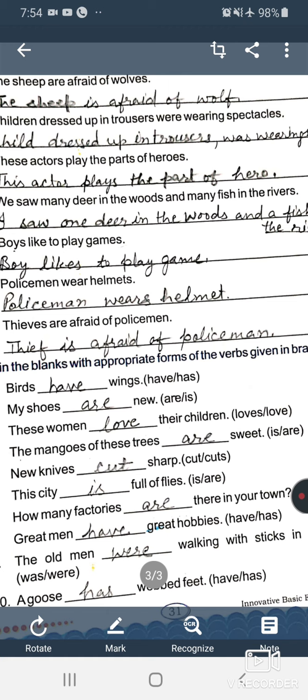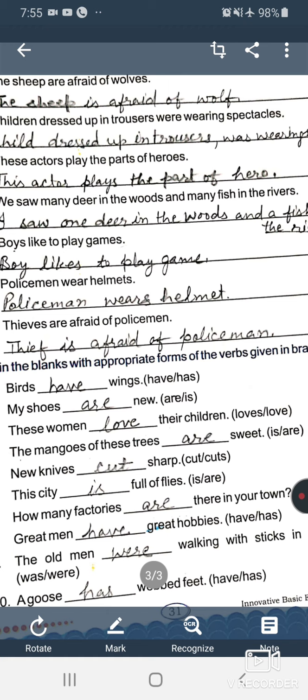Next, this city dash full of flies. Here are two words, is or are. What will you write here? Is. This city is full of flies. How many factories dash there in your town? That means आपकी टाउन में कितनी फैक्ट्रीज हैं?